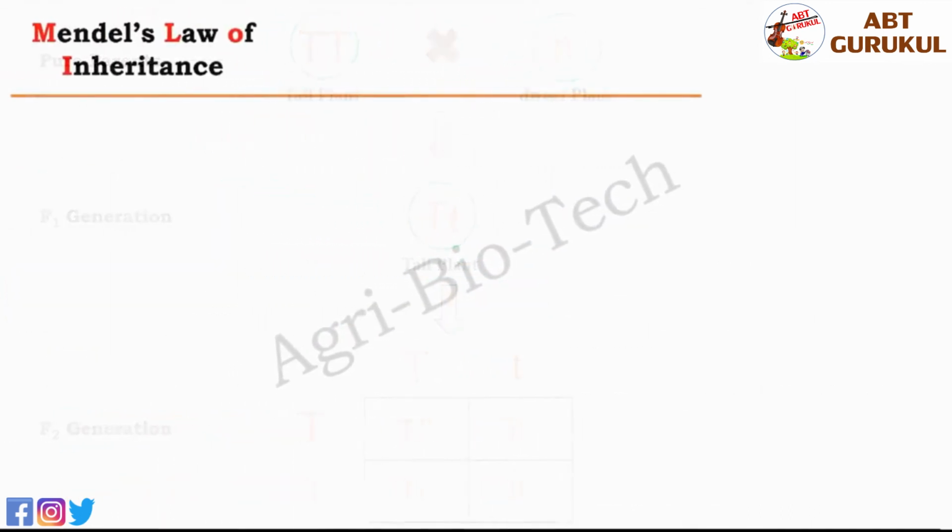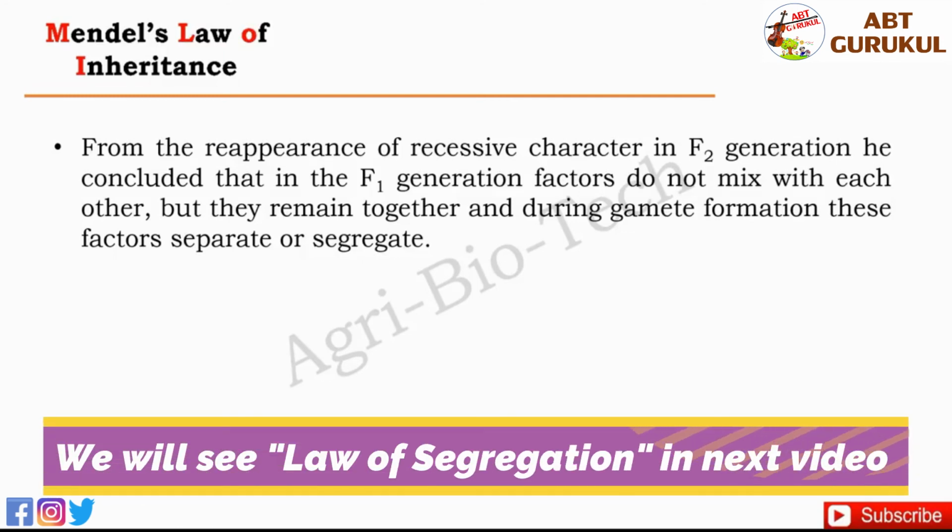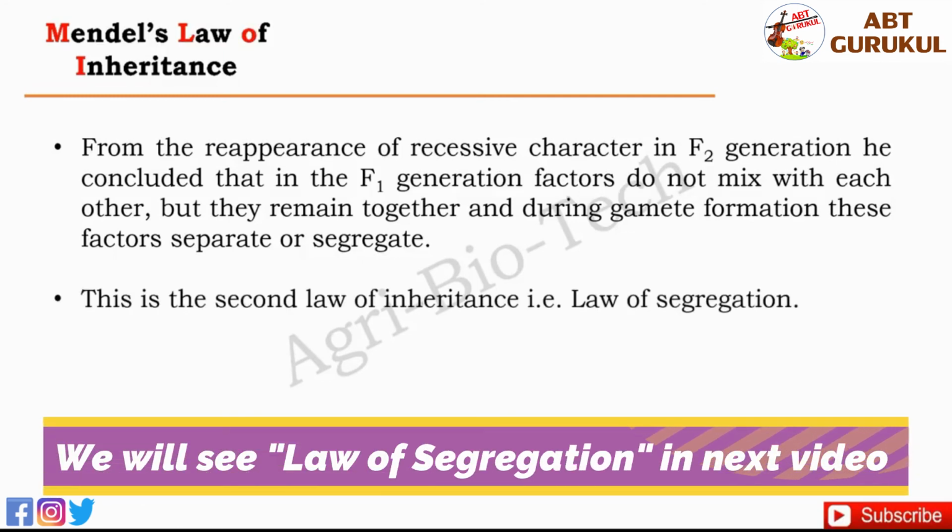Now come to the topic. From the reappearance of the recessive character in the F2 generation, he concluded that in the F1 generation, factors do not mix with each other, but they remain together, and during gamete formation, these factors separate or segregate. This is the second law of inheritance, that is, the law of segregation.